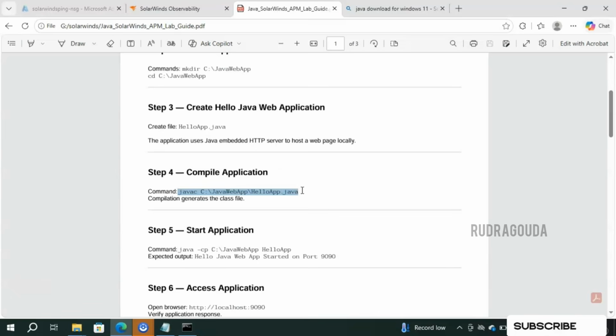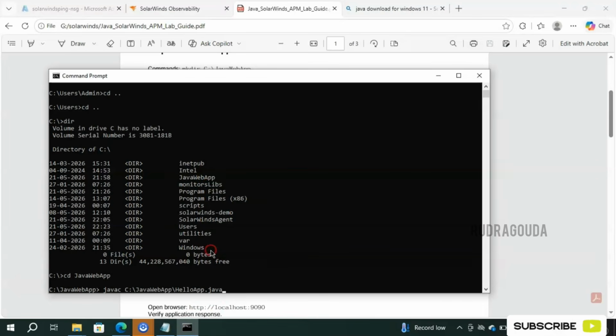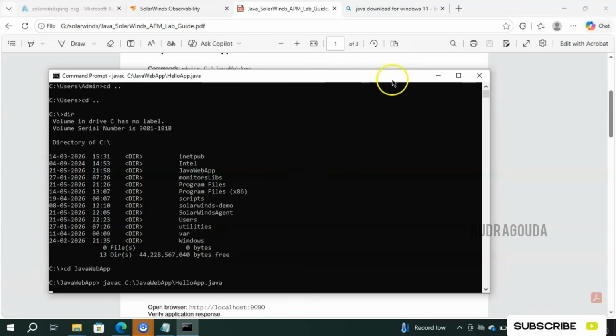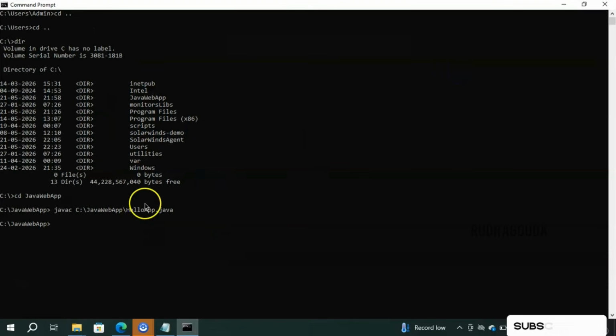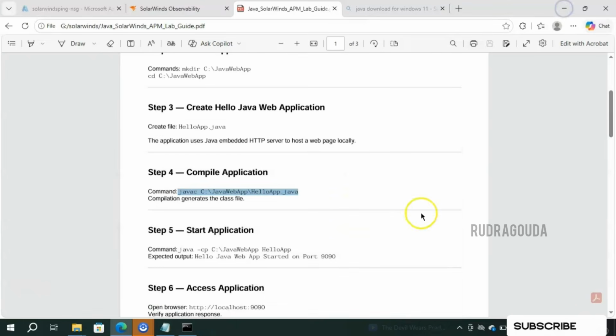How that instrumentation works, I'll explain. But to set up the background, I'm doing all these things here. In production you don't need to do anything. Everything will be taken care of by the development team itself. So I'll come here and I'll paste, then I'll click on enter. Now it will do the compilation. Okay, it got completed successfully without providing any error.